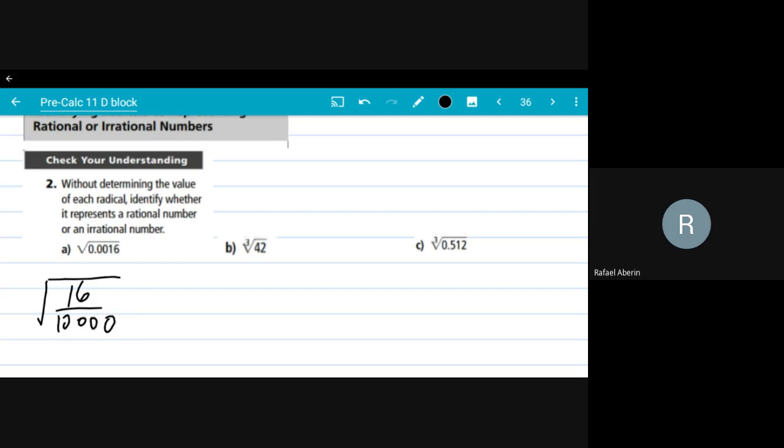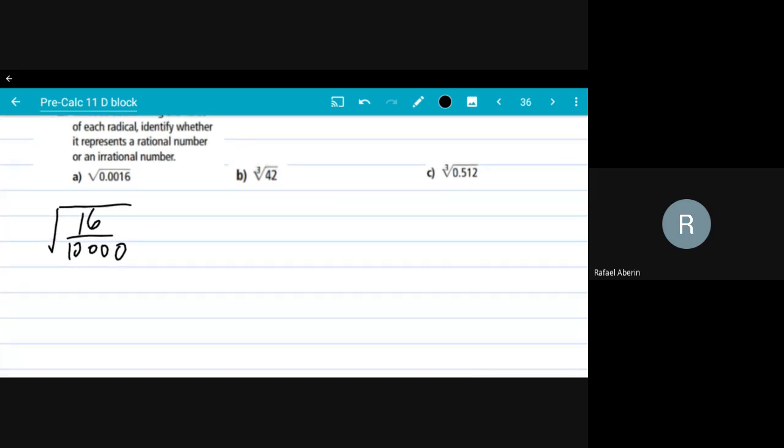And even without getting the final value, we know that one of the properties that we saw in the previous section is that you can split a radicand, if it's a fraction, into two parts, provided that you give the same index to both.